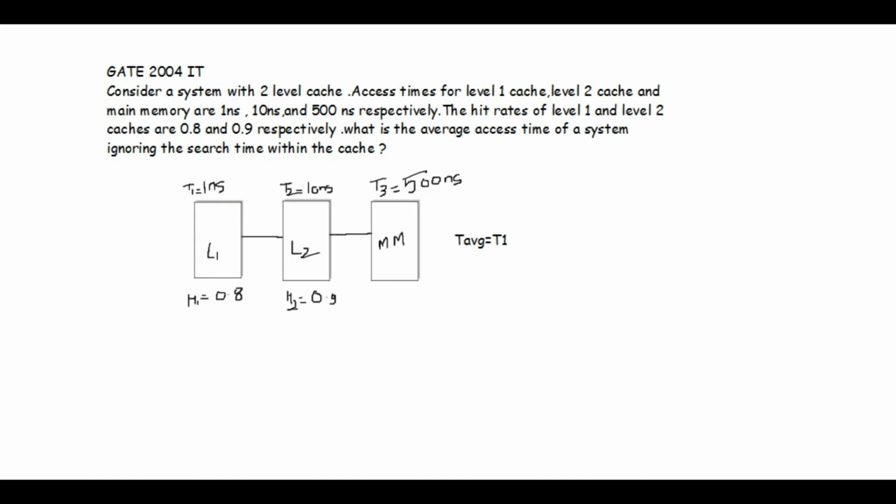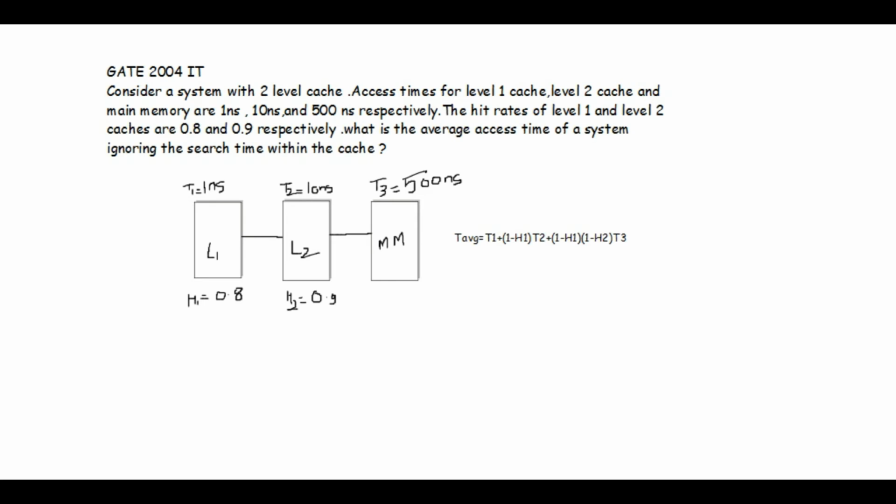Plus, if there is a miss in level 1 cache, meaning the instructions CPU wants are not present in the level 1 cache, then that time CPU accesses level 2 cache. To access level 2 cache, it requires T2 time. Plus, if the instruction is not present in the level 1 cache and is also not present in the level 2 cache, then there is a need to access main memory. Okay, and in that case, to access main memory, it requires T3 time.